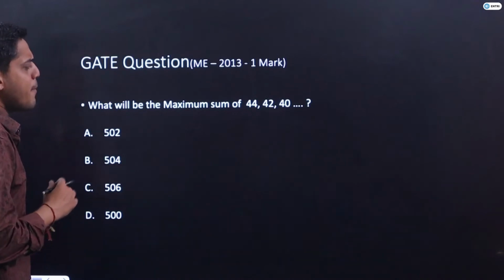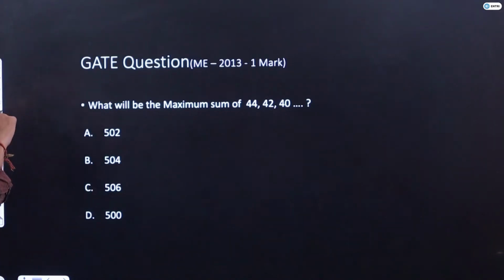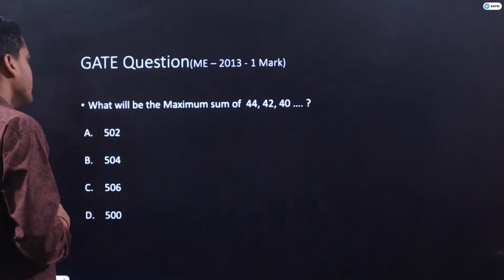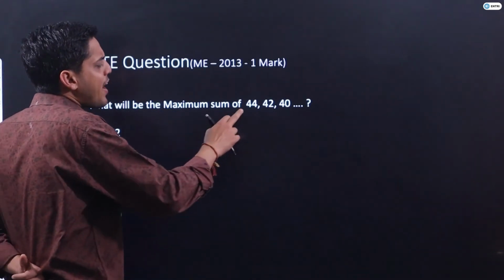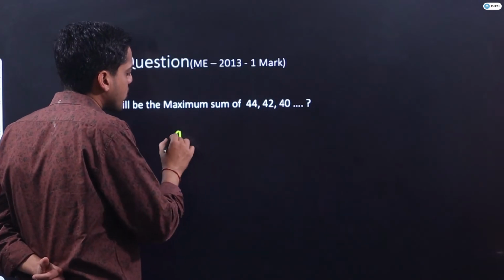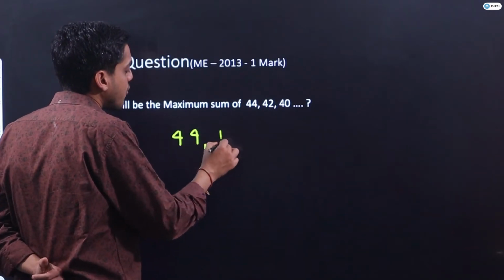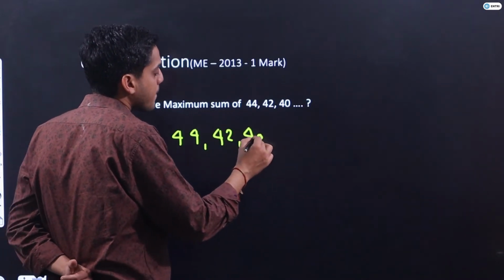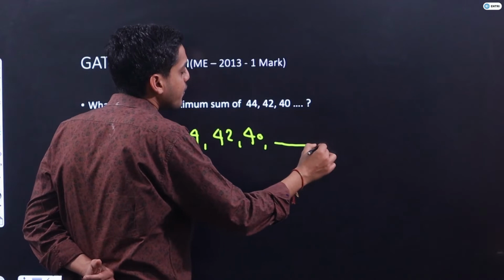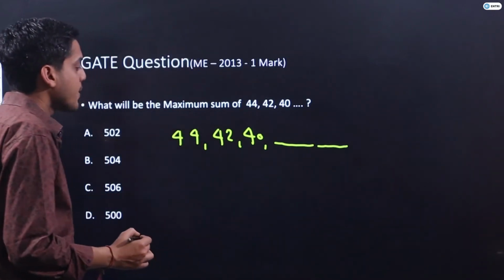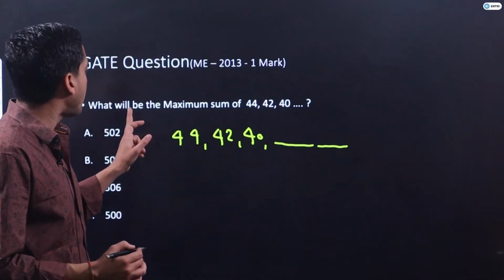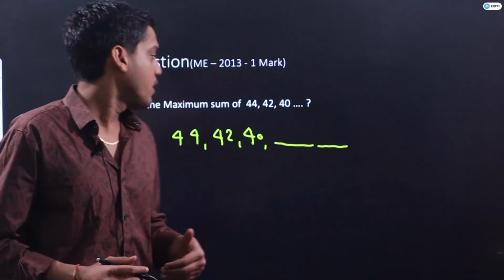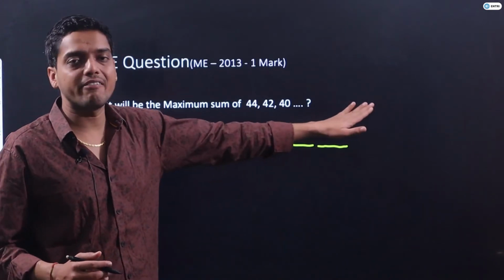Now, what will be the maximum sum of 44, 42 and 40 and so on up to question mark? If I write this series 44, 42, 40 and so on, one thing will strike in your mind: the number of terms is not given here.